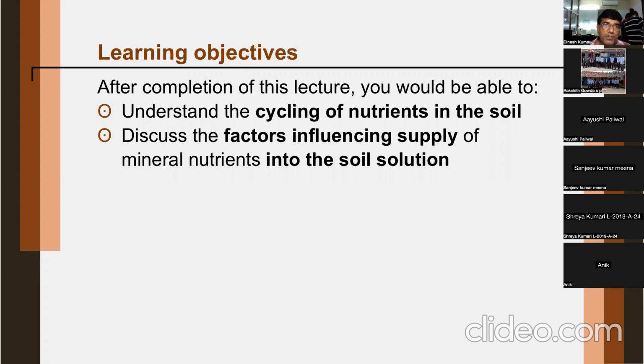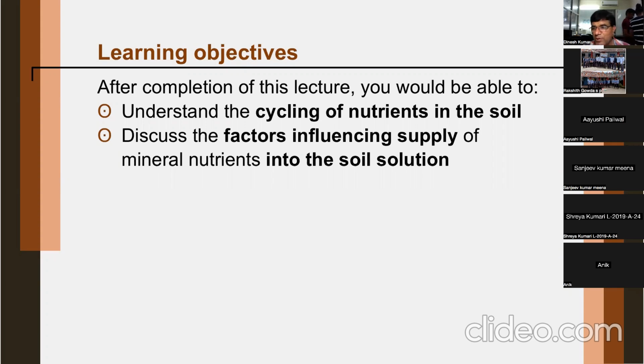Because if there is shortage of these ions in the exchangeable sites, then certain minerals can break down and resupply. So this is a bit complex process, but we'll try to simplify it. Today you will learn cycling of nutrients in the soil and then discuss the factors influencing supply of mineral nutrients into the soil solution.